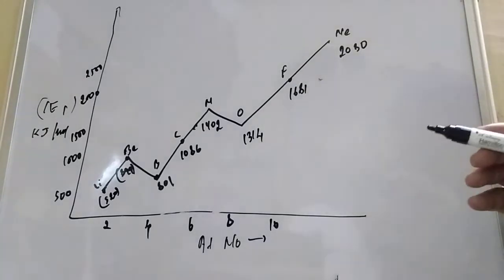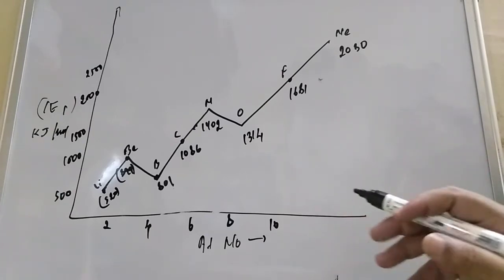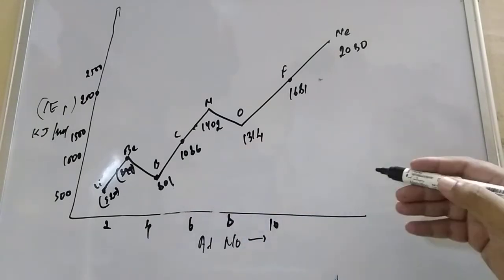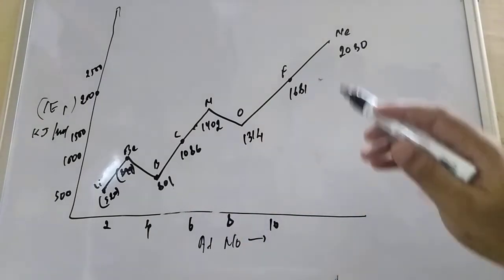Dear friend, when you try to understand this, what can you conclude from here? In the period, the atomic number is increasing slowly, and so is the ionization enthalpy.